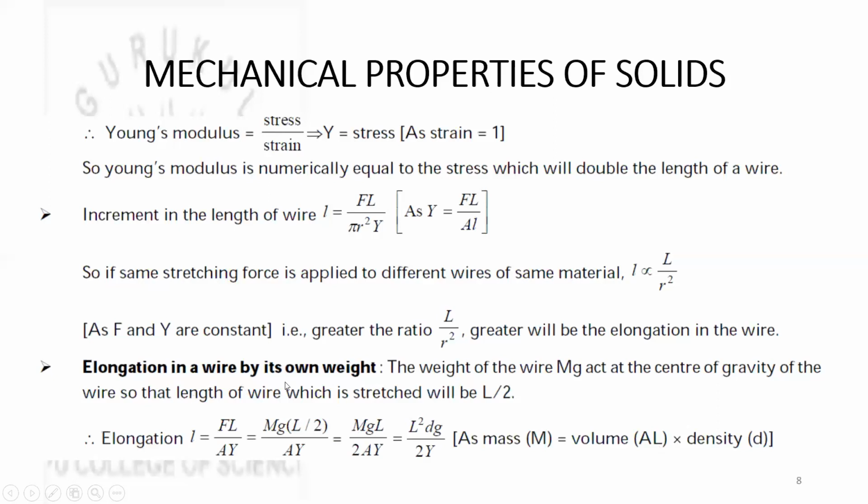So elongation of a wire by its own length is given by L square dg divided by 2Y, where L is the original length of the body, total length of the body, and d is the density of the body, g is acceleration due to gravity, Y is Young's modulus.